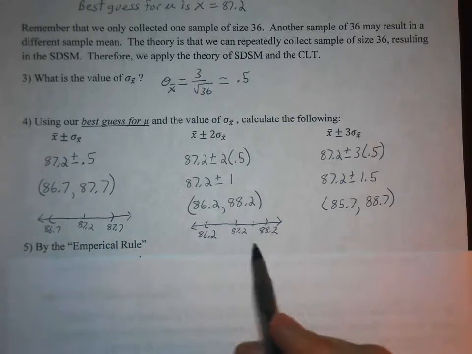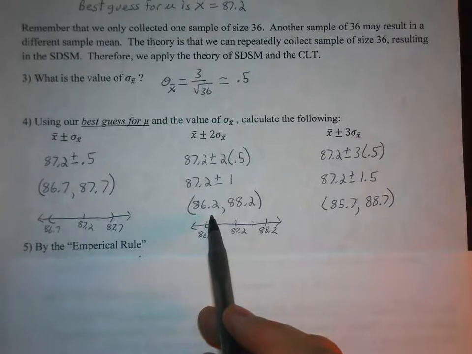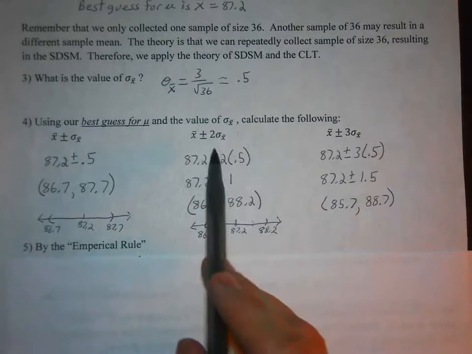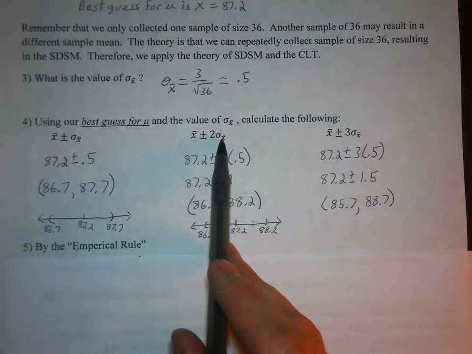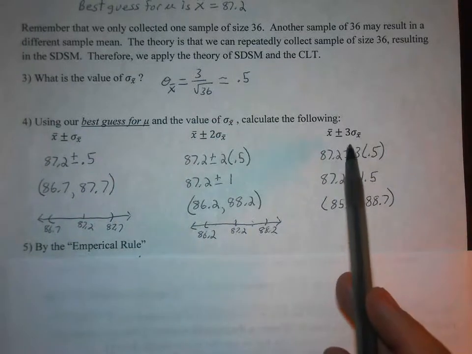Okay, so what this is basically saying is the data values between 86.2 and 88.2 are within two standard deviations of the mean. Okay, and then a similar case for the 3.